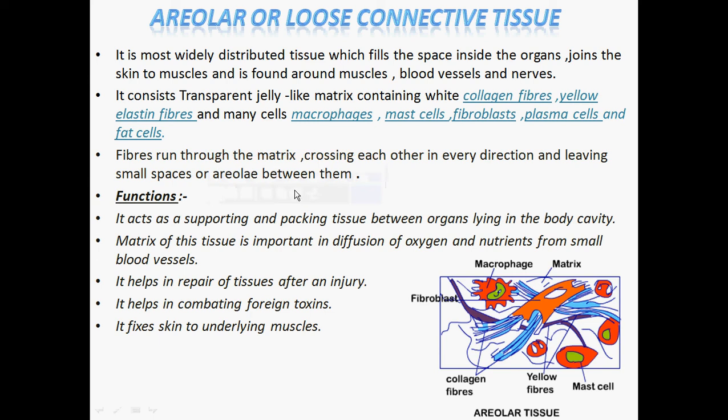Good morning, students. We were studying about the connective tissues.